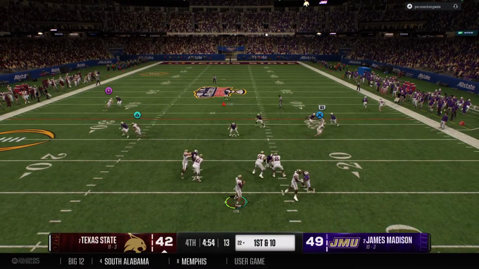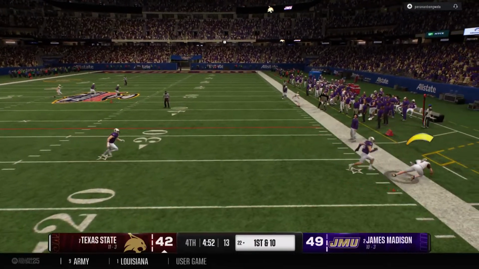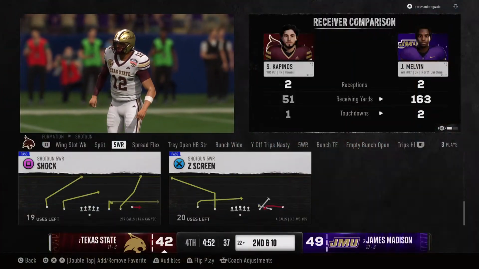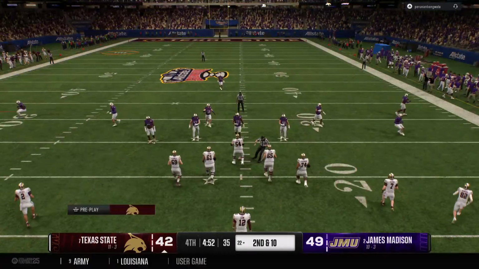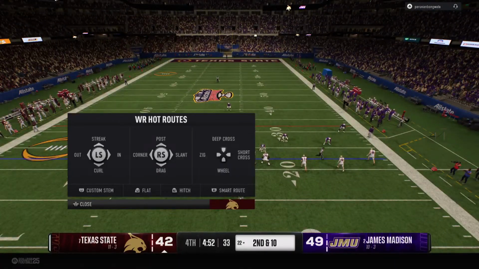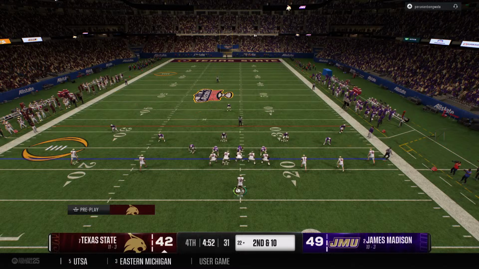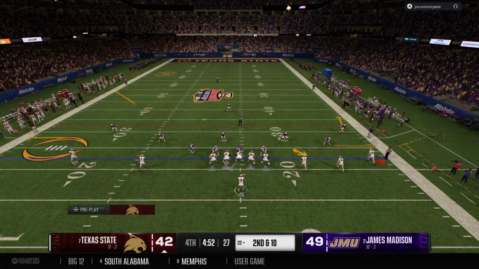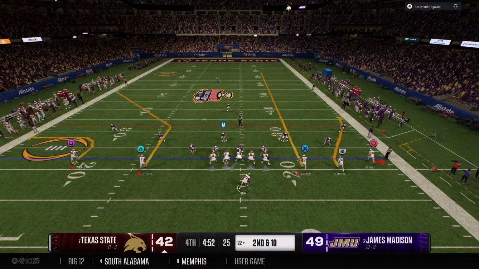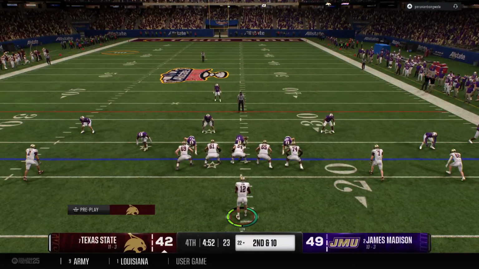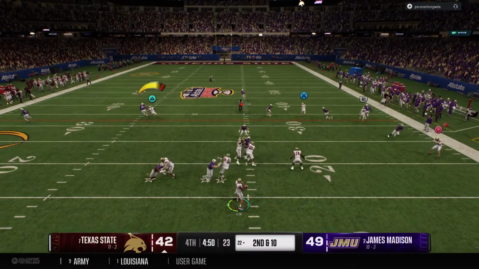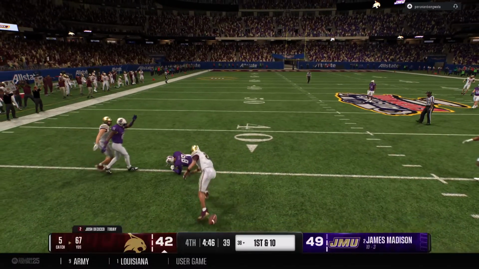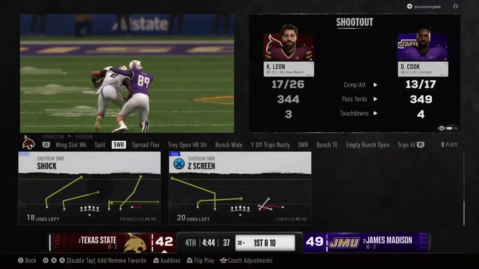From the gun, he looks for an open man. Receiver looks it in. It's complete. Important 2nd down play coming up. Quarterback drops back. We're going to test the secondary. Catch made down the left side, an explosive play. And that will pick up the 1st down.